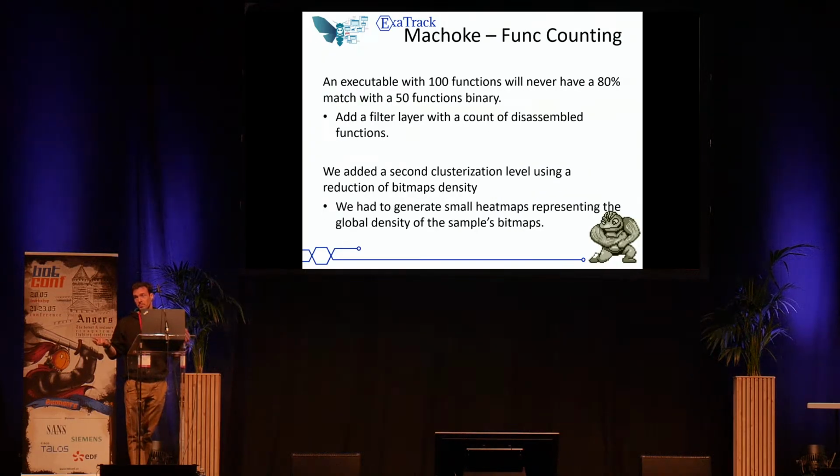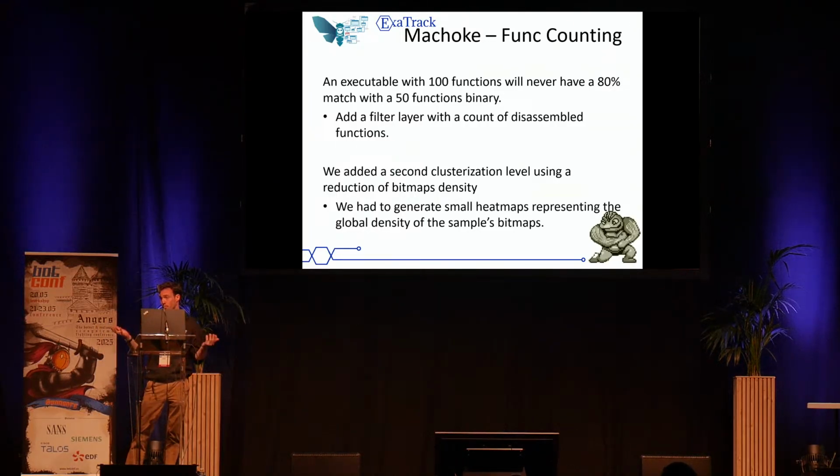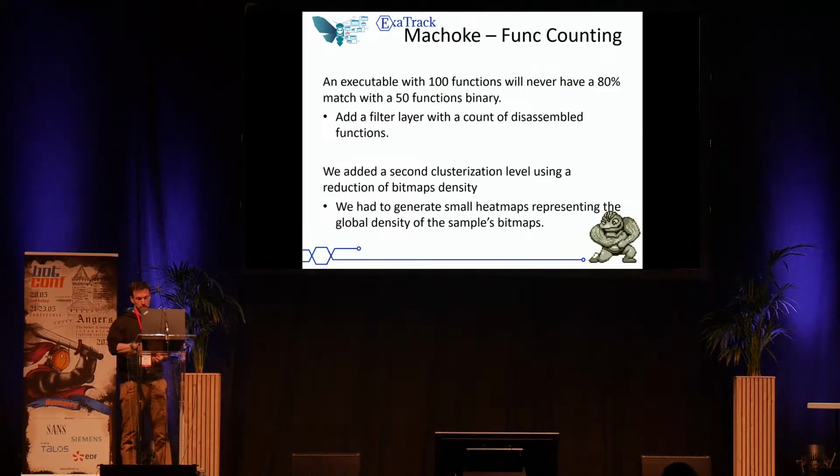For example, the first layer is just a counting of functions. When we have a sample with 100 functions, it can't match to 80% with another with 50 functions. It's not possible. So the first layer of clusterization is to count functions we have in each sample. We add a second layer of clusterization, a reduction of our bitmap density to create small heat maps representing the global density of the sample bitmap.